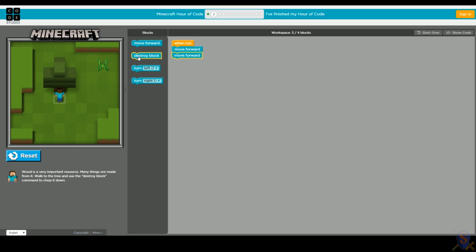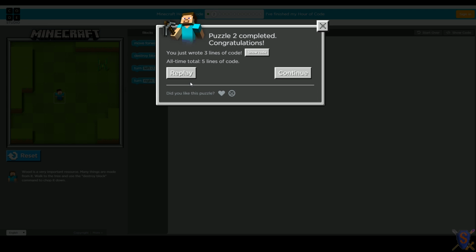All right, so now let's try adding our destroy block. And let's reset Steve. Let's try this again. 1, 2, destroy block. What? We got the wood. We made Steve happy. All right. Puzzle 2 completed.